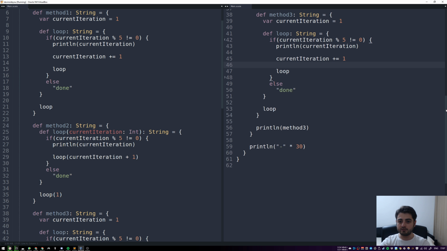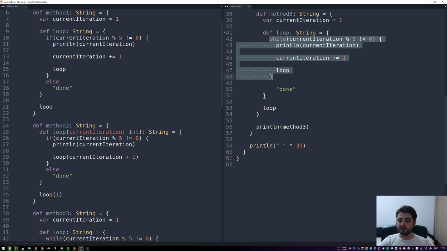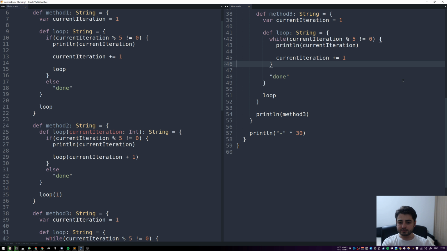And we're going to have a method 3 over here. And over here, we're going to have this while loop so that you just see both of them at the same level, so that you see how very similar they actually are. All right, so the while loop looks exactly like an if expression, right? But instead of if, we're saying while, okay? And a while doesn't have an else, so we're just going to remove the else. And basically, when while is done, it's just going to return done, right? So loop is just going to return done. And because we have a while that is doing the loop for us, there is no need to call loop, right? And if I haven't forgotten anything, we're actually already done, right?